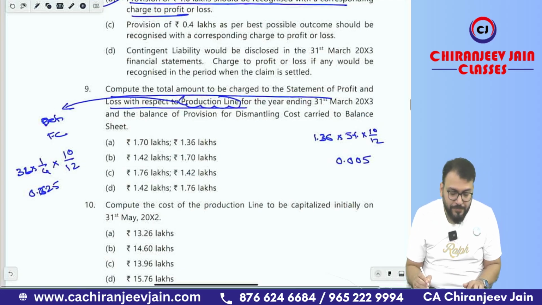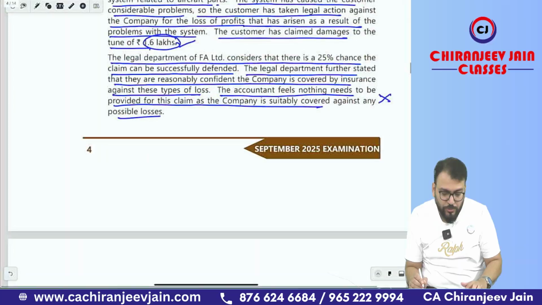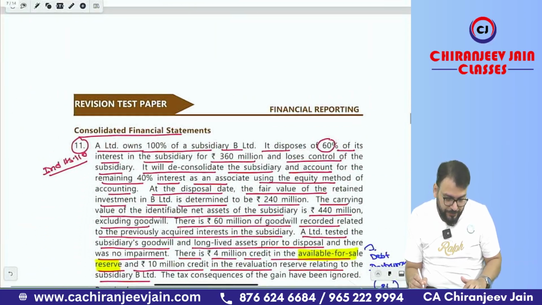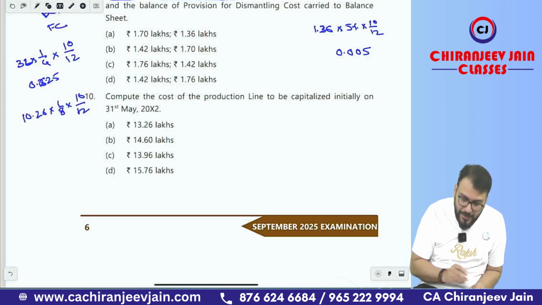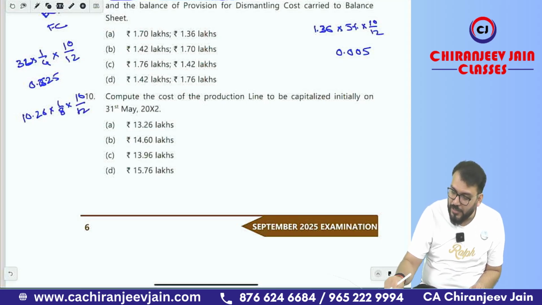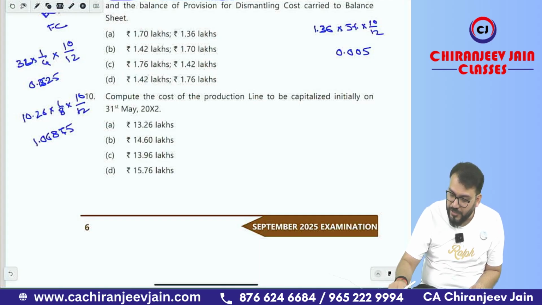0.625. And then the balance component is how much? We calculated 10.26. So 10.26 into 1 by 8, which is the useful life, and 10 by 12 for 10 months. So 10.26 divided by 8 into 10 divided by 12 is coming to 1.06875.